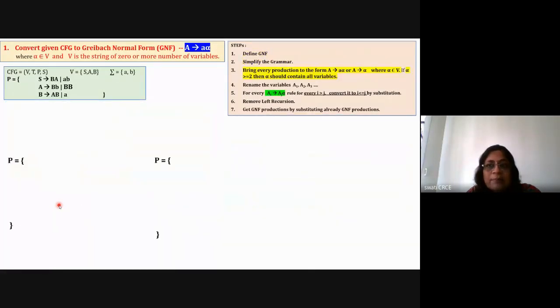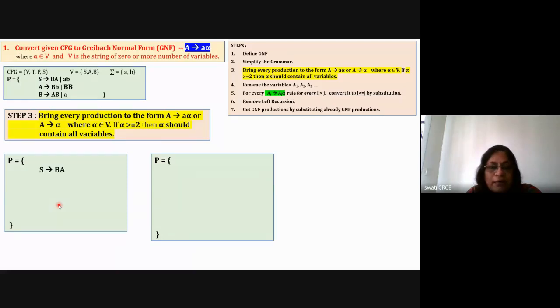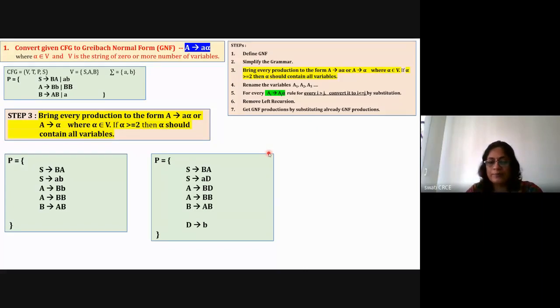Then in the second step, you will have to convert the productions into the type such that they are already in GNF, or the right hand side contains all variables. So if the right hand side is already in GNF format, then select the rule and take it. Otherwise, you introduce a new variable like capital D is equal to small b, and change your rule of S is equal to AB into this type. Just convert the rules into the type A is equal to small a alpha, the GNF format, by addition of new variables.